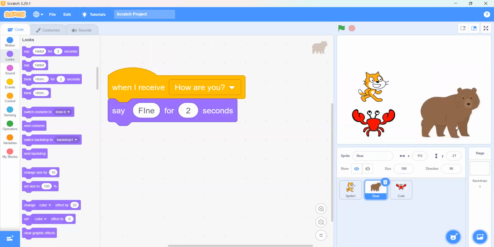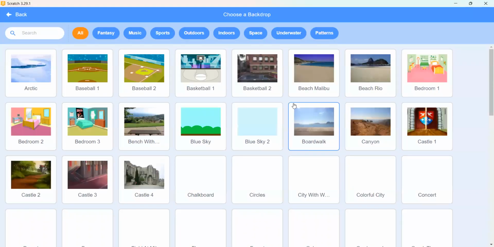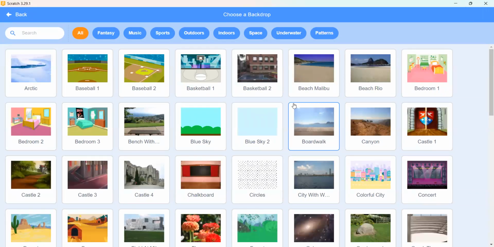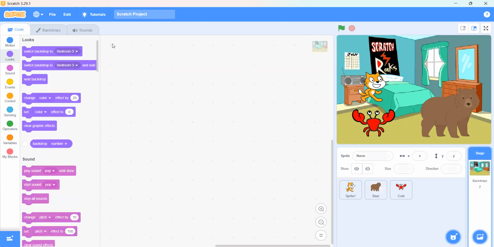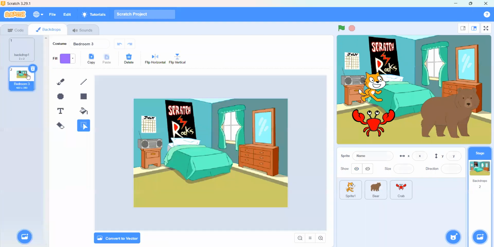And now we can add a backdrop. Which backdrop should I choose, Sakina? Can you guide me? The bedroom. Bedroom? Yes. Okay, no, I think the bedroom is not so good.